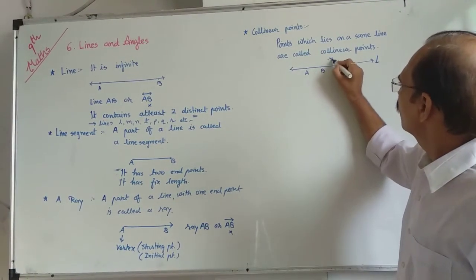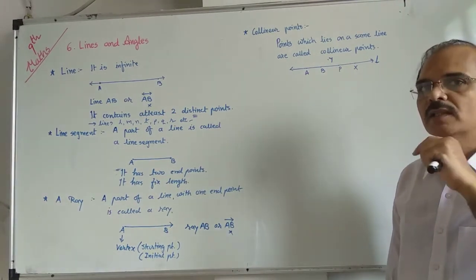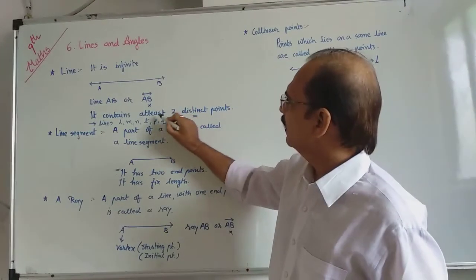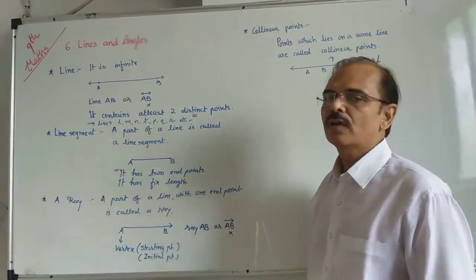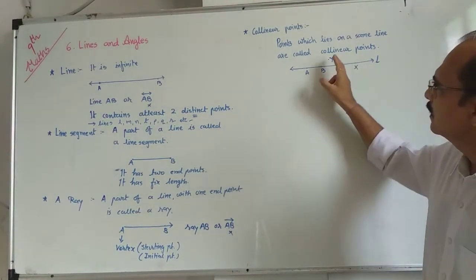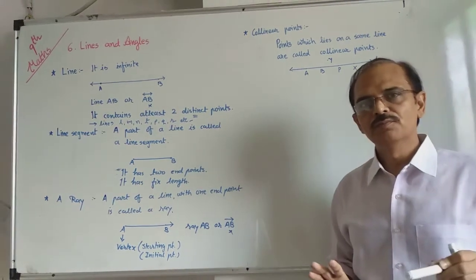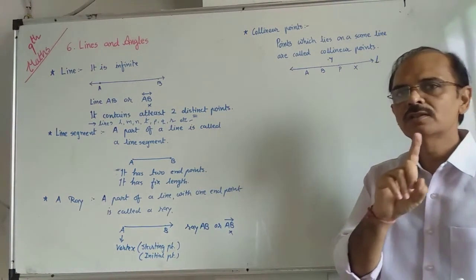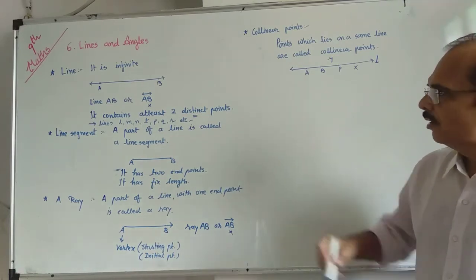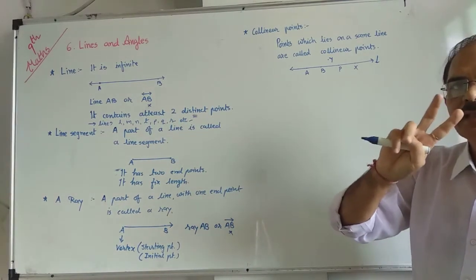Suppose one point Y is here, then Y is not called collinear. But remember one thing. Here we say that to draw a line, it contains at least two distinct points. If I say Y is non-collinear, then according to this diagram it is true, but actually it is not true. It is a false statement. Why? Because two distinct points are necessary to draw a line.